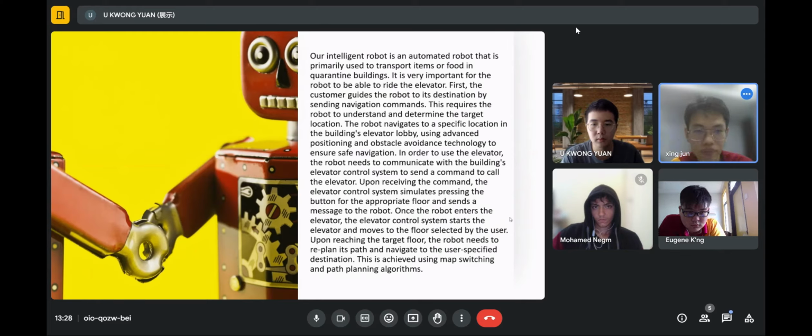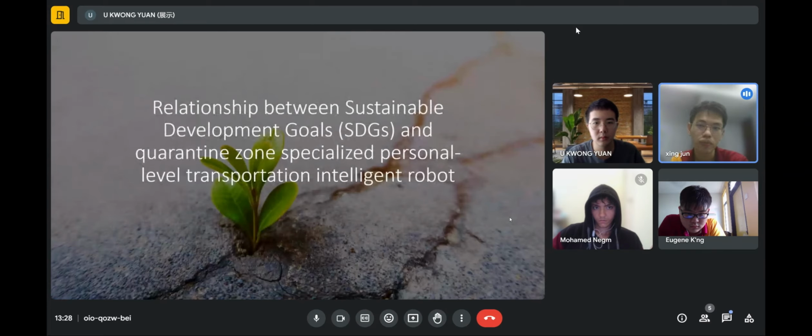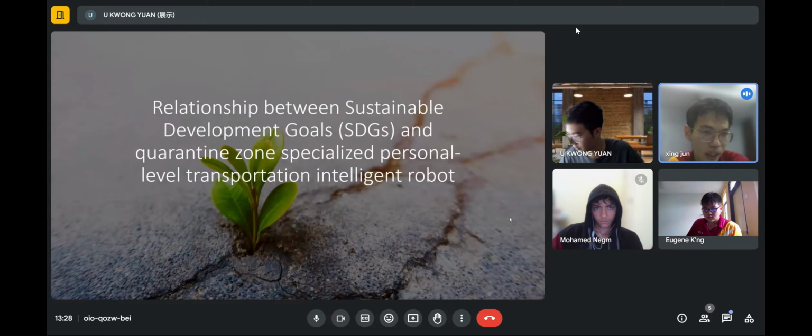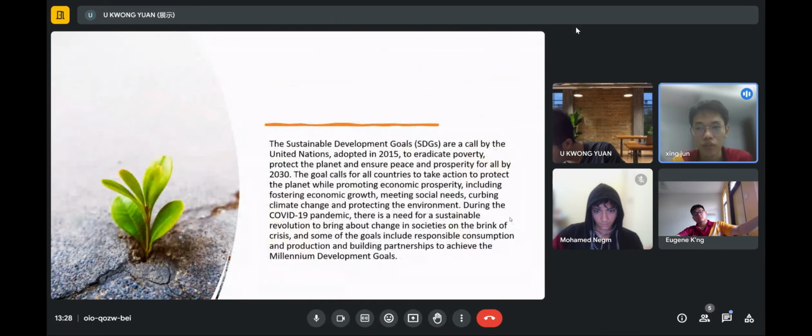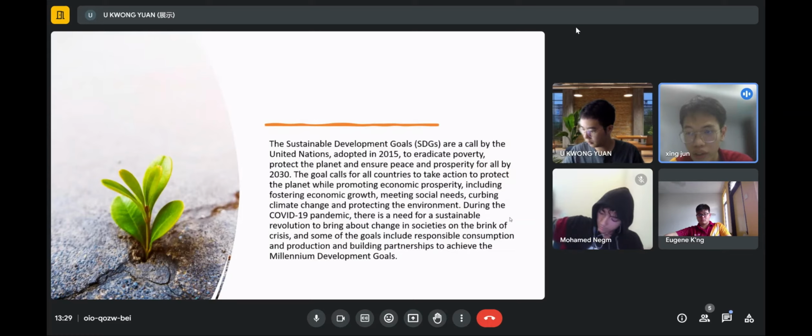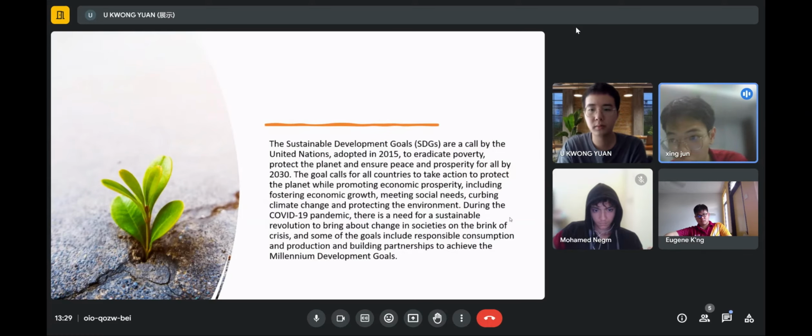Next, for the discussion part, we will discuss the relationship between the Sustainable Development Goals (SDGs) and quarantine zone specialized personal level transportation intelligent robots. So, for your information, the Sustainable Development Goals were called for by the United Nations, adopted in 2015, to eradicate poverty, protect the planet, and ensure peace and prosperity for all by 2030.